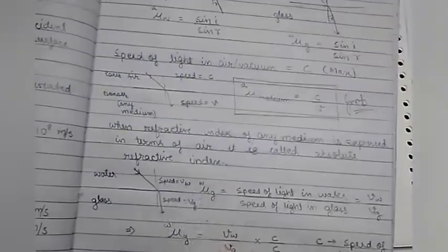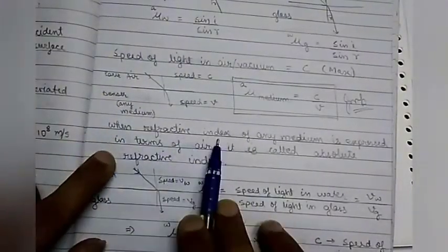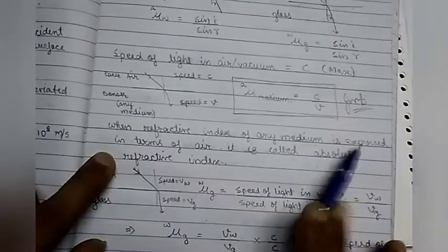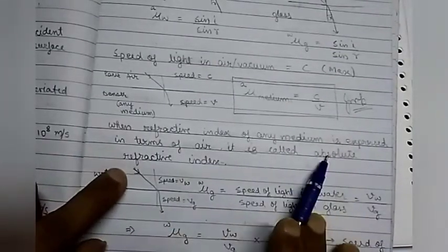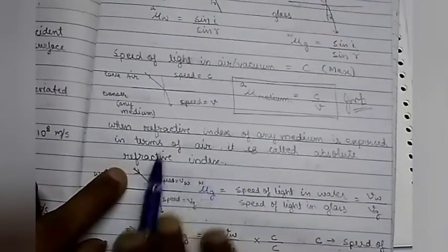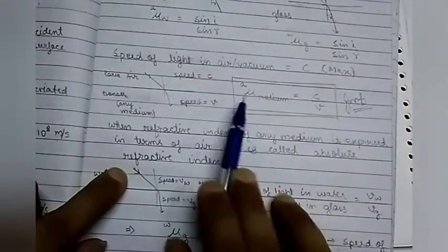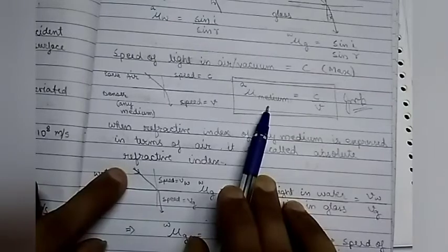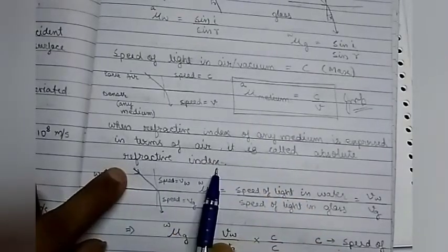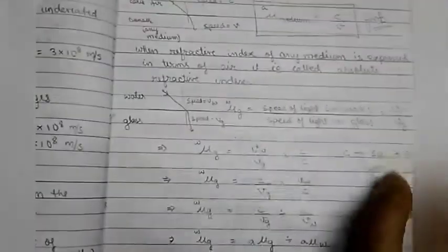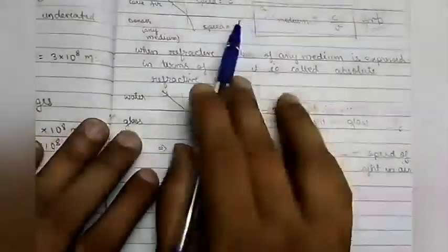Let us see. When refractive index of any medium is expressed in terms of air, it is called absolute refractive index. जब भी कोई रिफ्रैक्टिव इंडेक्स, एयर के टर्म्स में बताया जाए, तो उसे क्या कहते हैं हम लोग? रिफ्रैक्टिव इंडेक्स. ओके, let us consider water and glass with same theory.